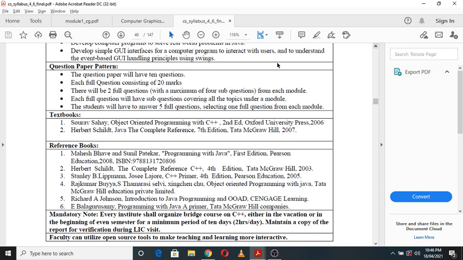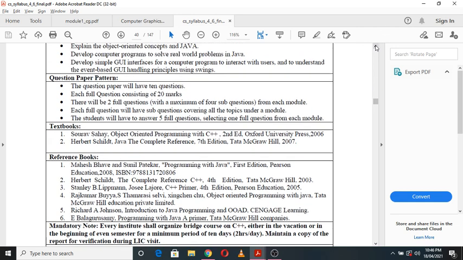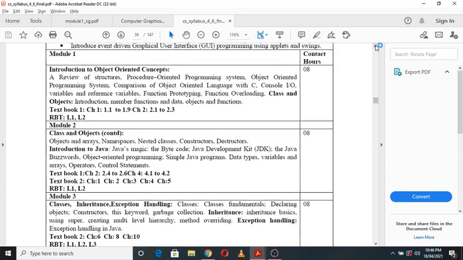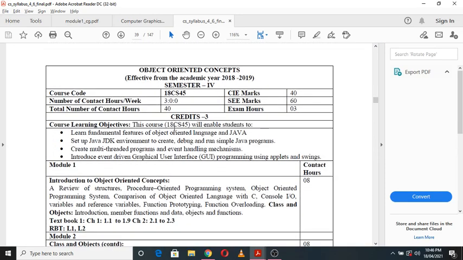Both textbooks are available in our library, and some of the reference books are also available for further reference. So this is the subject and the syllabus, object oriented concepts. Here we will be studying two important programming concepts: one is C++, an object oriented programming language, and the other is Java programming.